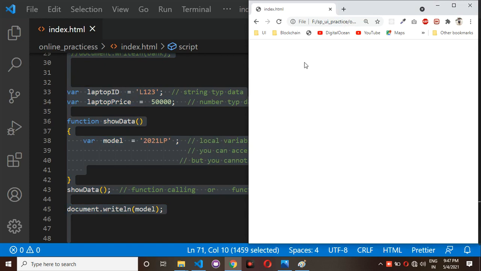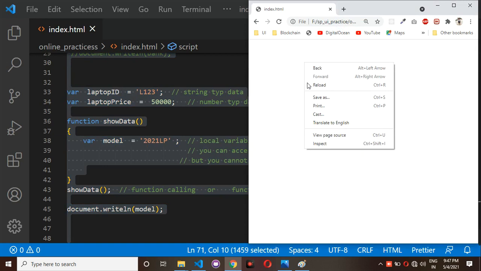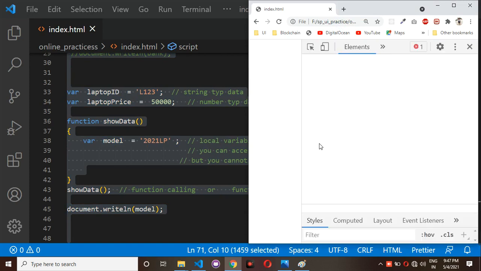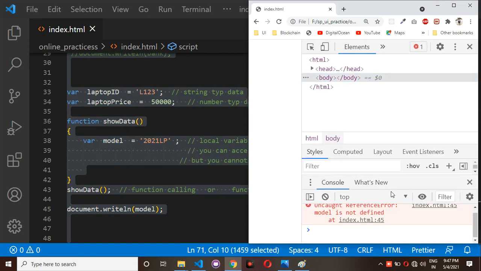What is the issue here? If I right click here, you can see something called inspect element, and you can see one error here. For example, observe. What is this? A reference error. What does it mean? Reference error, model is not defined.